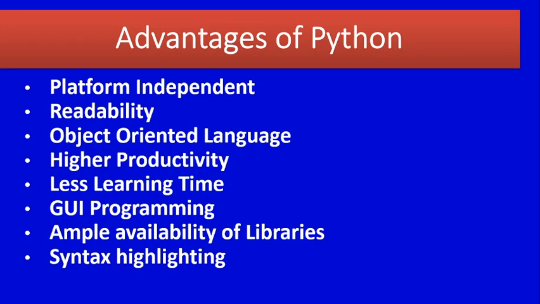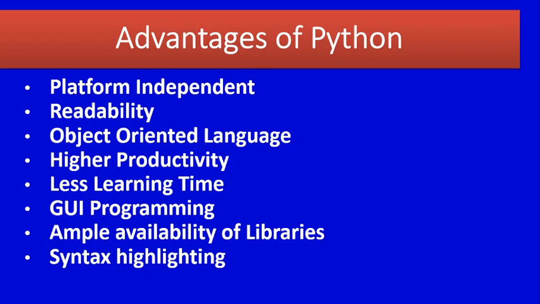Next one, higher productivity, that is Python is a simple language with small codes and extensive libraries, a large collection of libraries. Then next one, less learning time, that is because of simple and shorter code, lesser time is required to understand and learn Python programming. And the next one, that is GUI, graphical user interface. Python supports GUI applications that can be created and ported to many system calls, libraries and Windows systems such as Windows, Mac, Unix, etc.